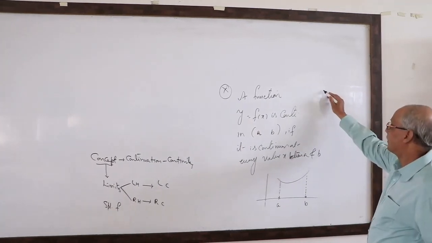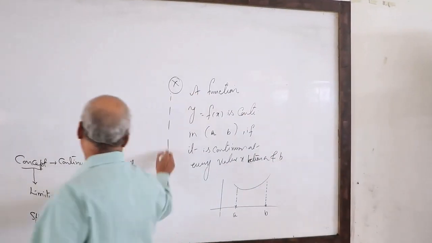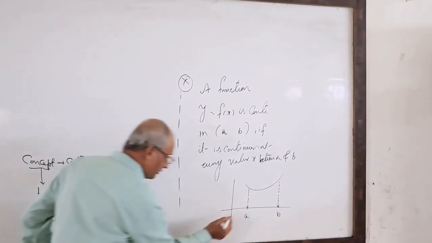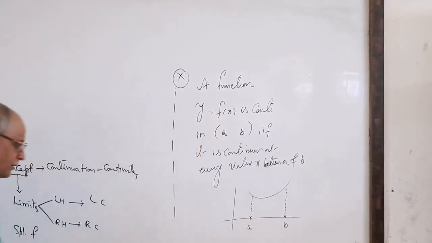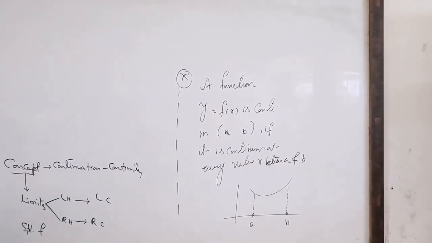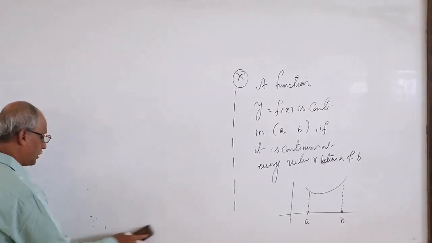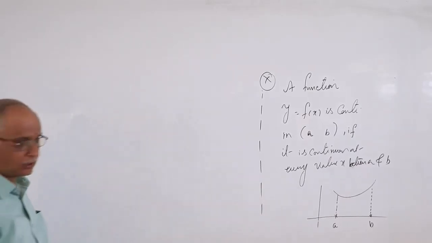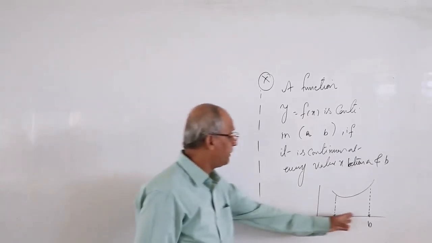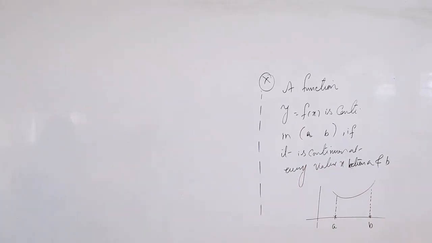Next, I want to discuss at a and b. If you want to do at a, you don't know the left side of a. Who is there? Only the right side of a is possible. Similarly, the left side of b is possible, but after b nobody knows; the right side is not possible.